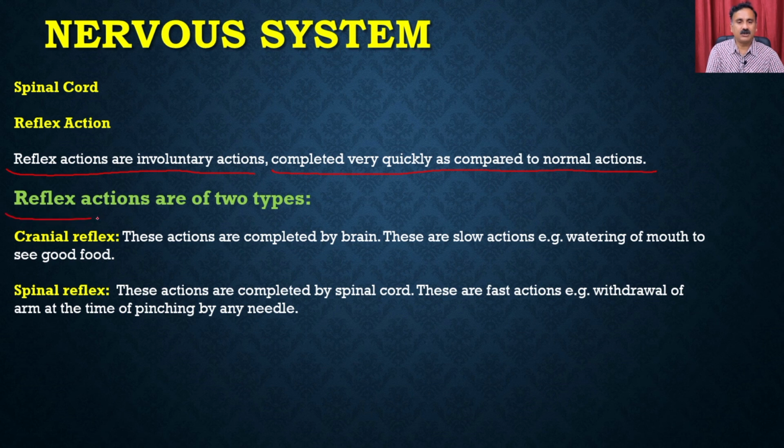And reflex action can be of two different types. It can be cranial reflexes or it can be spinal reflexes. Cranial reflexes: these actions are completed by the brain. These are the slow actions. So cranial reflexes are the reflexes which are controlled by the brain, and they are slow actions. If the message goes to the brain, it is going to take time because it has to process the information, and then it will take the decision. And that's why they are slow.